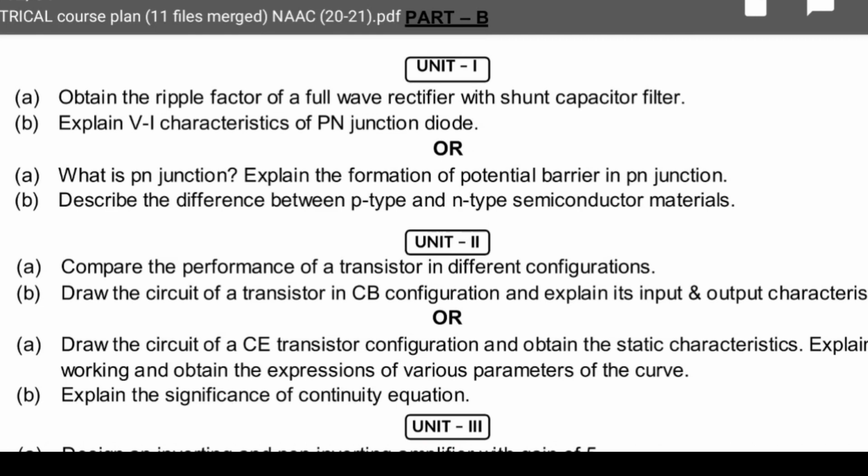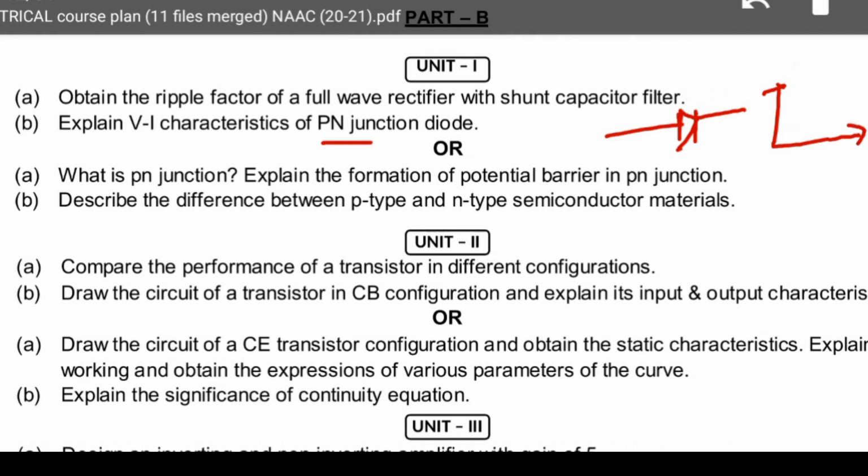Coming to part B, obtain the ripple factor of a full wave rectifier. You know the rectifier, how it converts. A full wave rectifier consists of 4 diodes connected, and we have to obtain the ripple factor. Next, VI characteristics of a PN junction diode. What is a PN junction? Explain the formation of the potential barrier in a PN junction. These are easy questions from the electronics part, very simple questions.